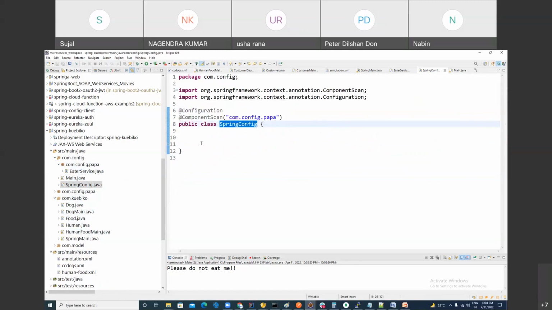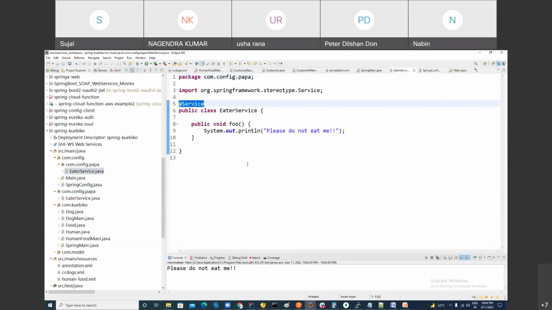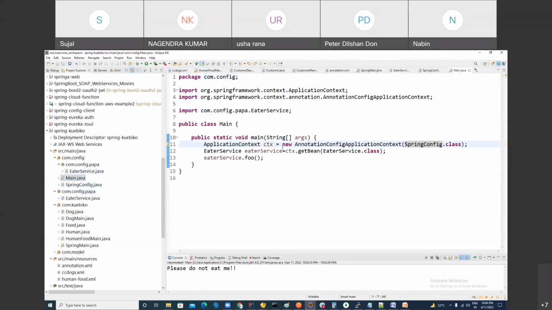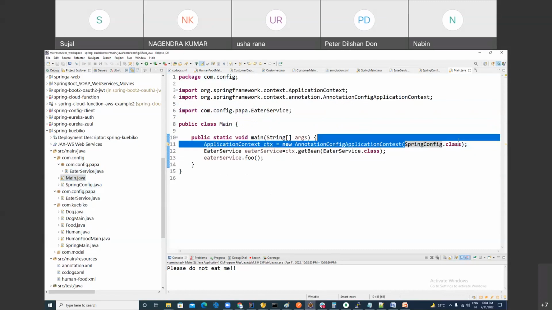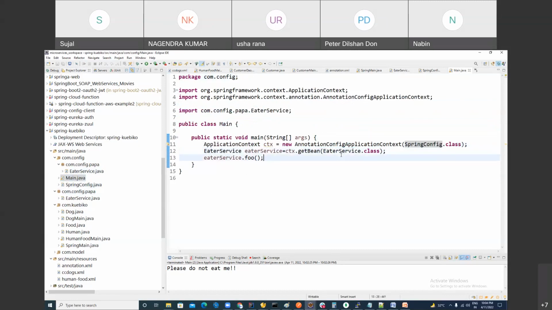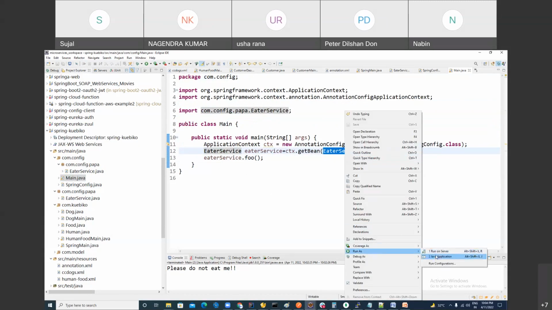My XML file is replaced by a Java file. In the Java file, I'm just putting this annotation. This is saying, hey, this is my configuration file. And this is saying, hey Spring container, go to this package. In this package, whatever classes are annotated with this annotation, go and make a bean of it. Make sense? So here you are creating the Spring container and giving the name of the Java based configuration. Then pulling this bean with this type and just calling the method. My job is done.